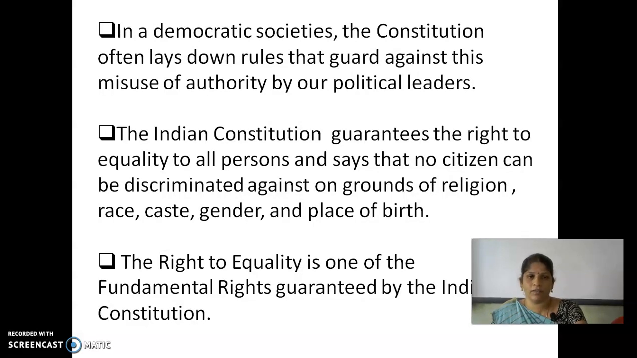In democratic societies, constitutions often lay down rules that guard against the misuse of authority by political leaders. The Indian Constitution guarantees the right to equality to all persons and says that no citizen can be discriminated against on grounds of religion, race, caste, gender, and place of birth. The right to equality is one of the fundamental rights guaranteed by the Indian Constitution.